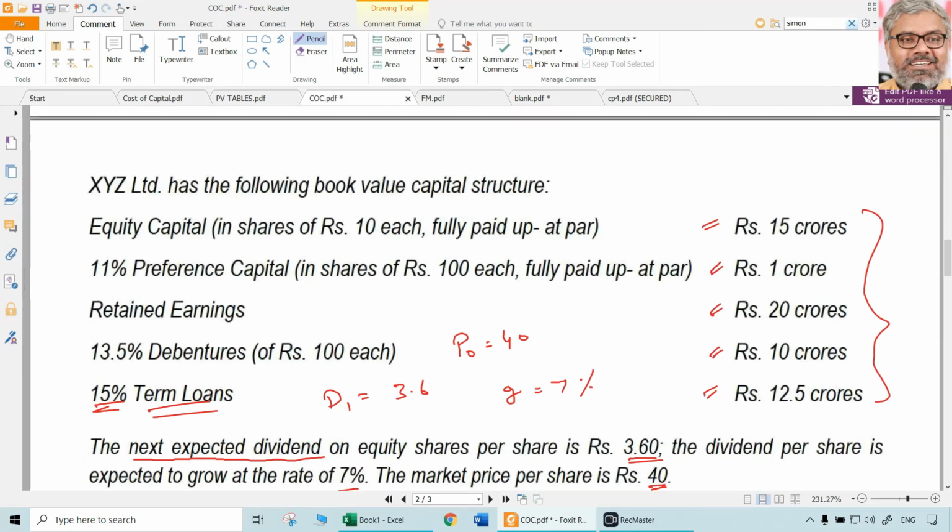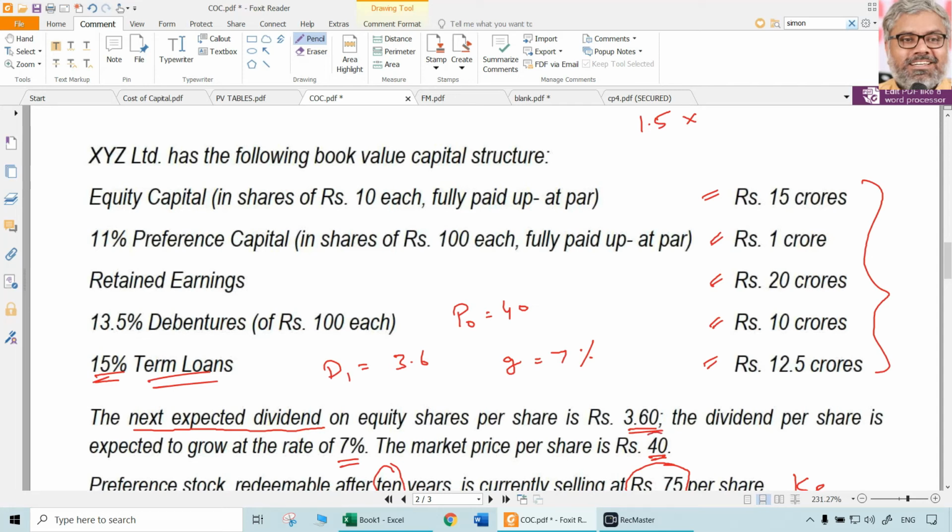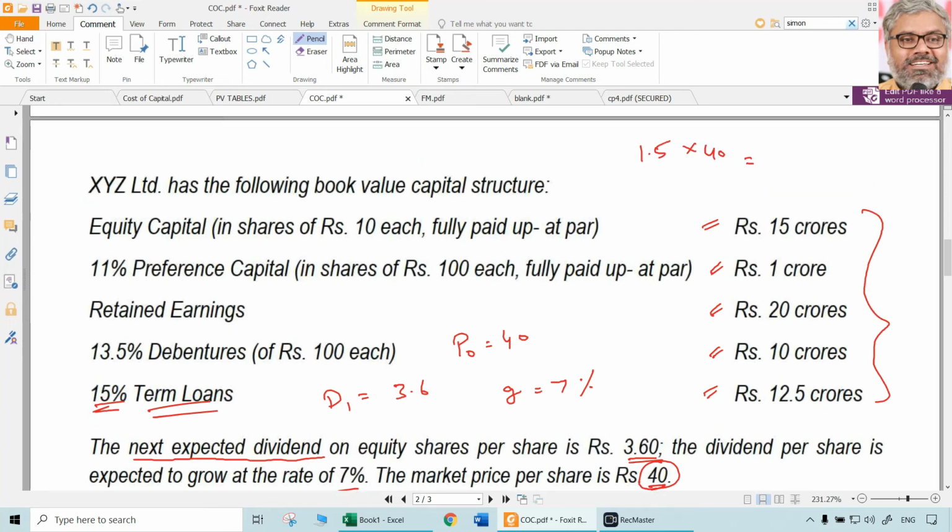How can we do that? First, let us take equity capital. Equity capital, how many shares are there first of all? See, there are 15 crores rupees of equity share capital. 10 rupees each means how many number of shares are there? 1.5 crores number of shares are there. And what is the market price per share now? Market price per share is 40 rupees each share given. That means what is the market capitalization of this company per equity shares naturally? That is 60 crores. That is the market value of the company as a whole.